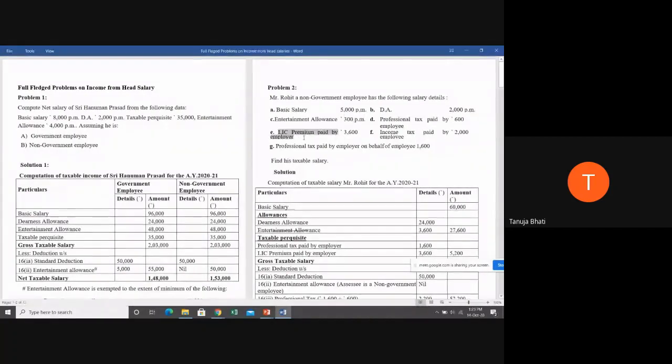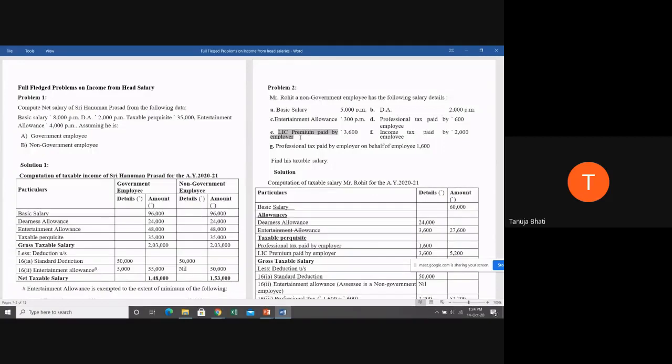Okay, remember this. LIC premium paid by the employer, 3,600. Now students, tell me this. Actually, LIC is taken on the life of an individual, so Mr. Rohit has to pay his own insurance coverage. Now, the insurance premium has been paid by his employer. So under which category of provision does this come? Where will you show this LIC premium paid by the employer? Perquisite. It will come under perquisites, right? Yes or no? Yes, we have covered perquisites.